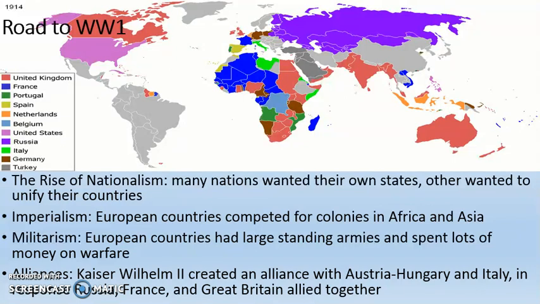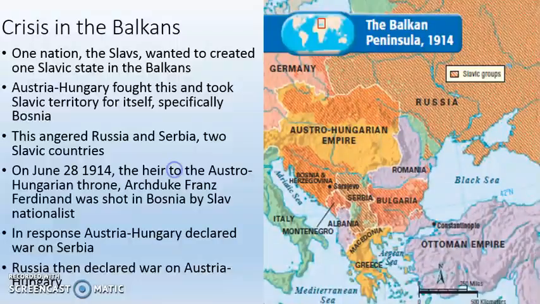Militarism. Remember that the reason why European countries were able to conquer 86% of the world by the early 1900s is because they spent lots and lots of money on warfare. This, again, is going to heighten tensions. And finally, alliances. So Kaiser Wilhelm II, he is the king of Germany at this point, is going to create an alliance with both Austria-Hungary and Italy. In response, Russia, France, and Great Britain all allied together prior to World War I. This alliance system is going to have huge impacts.